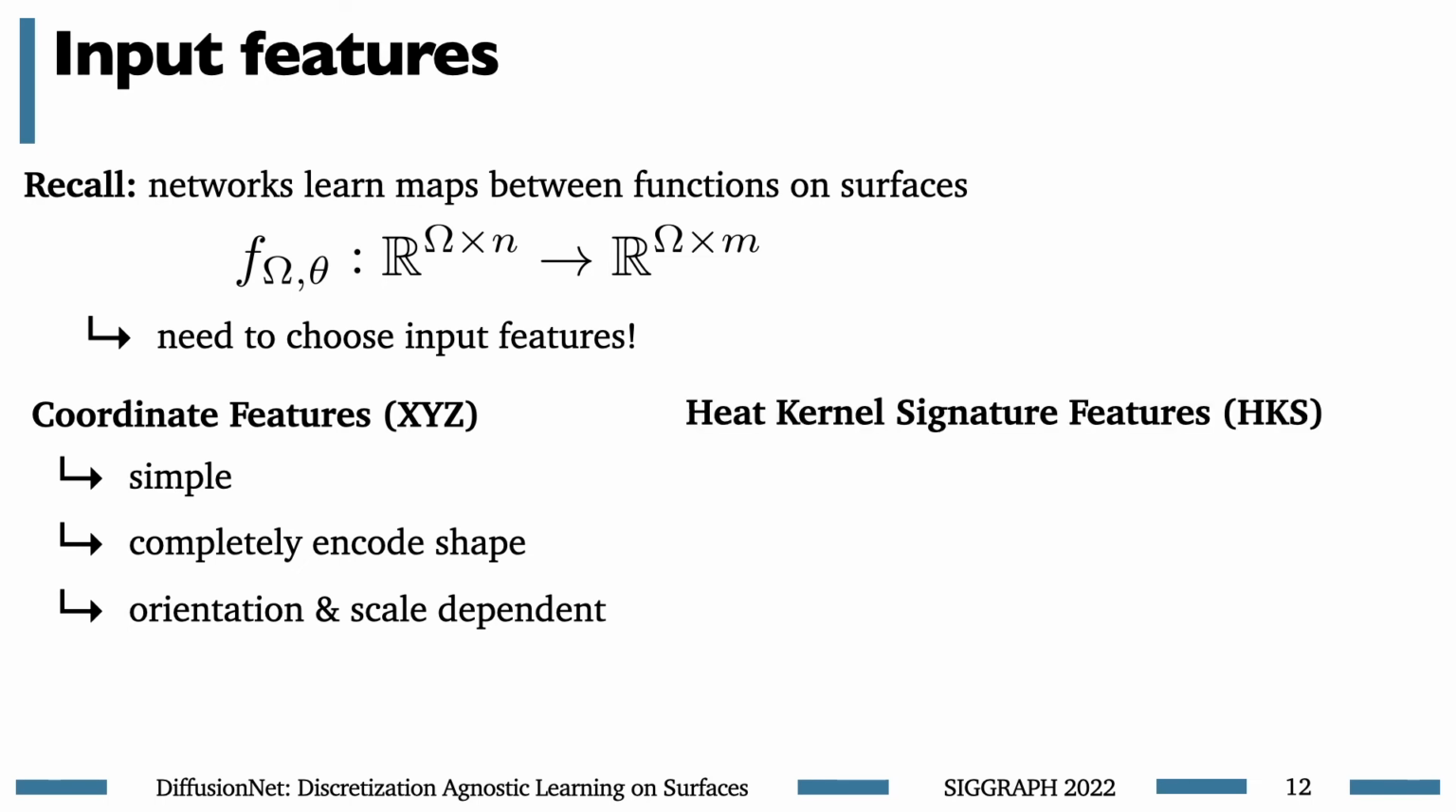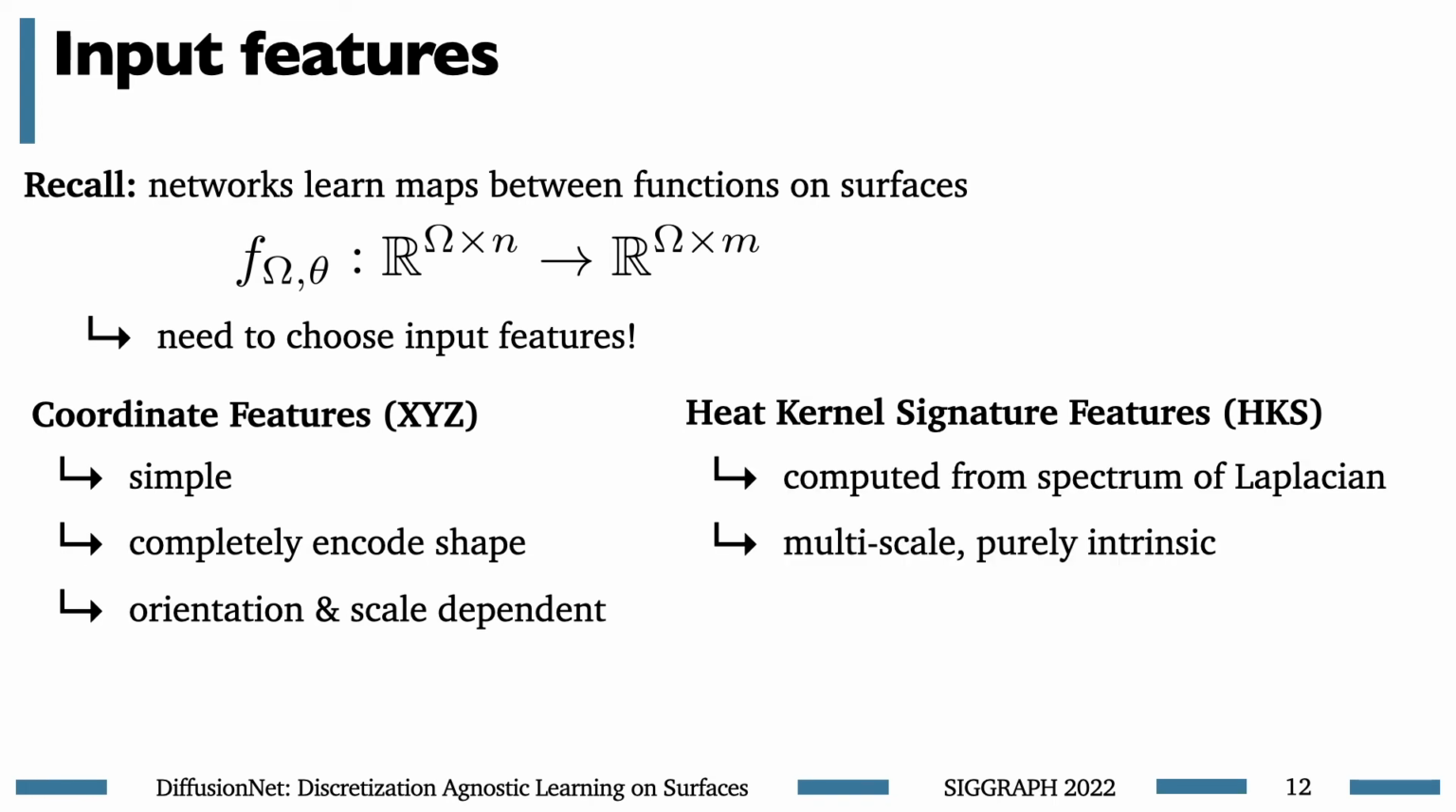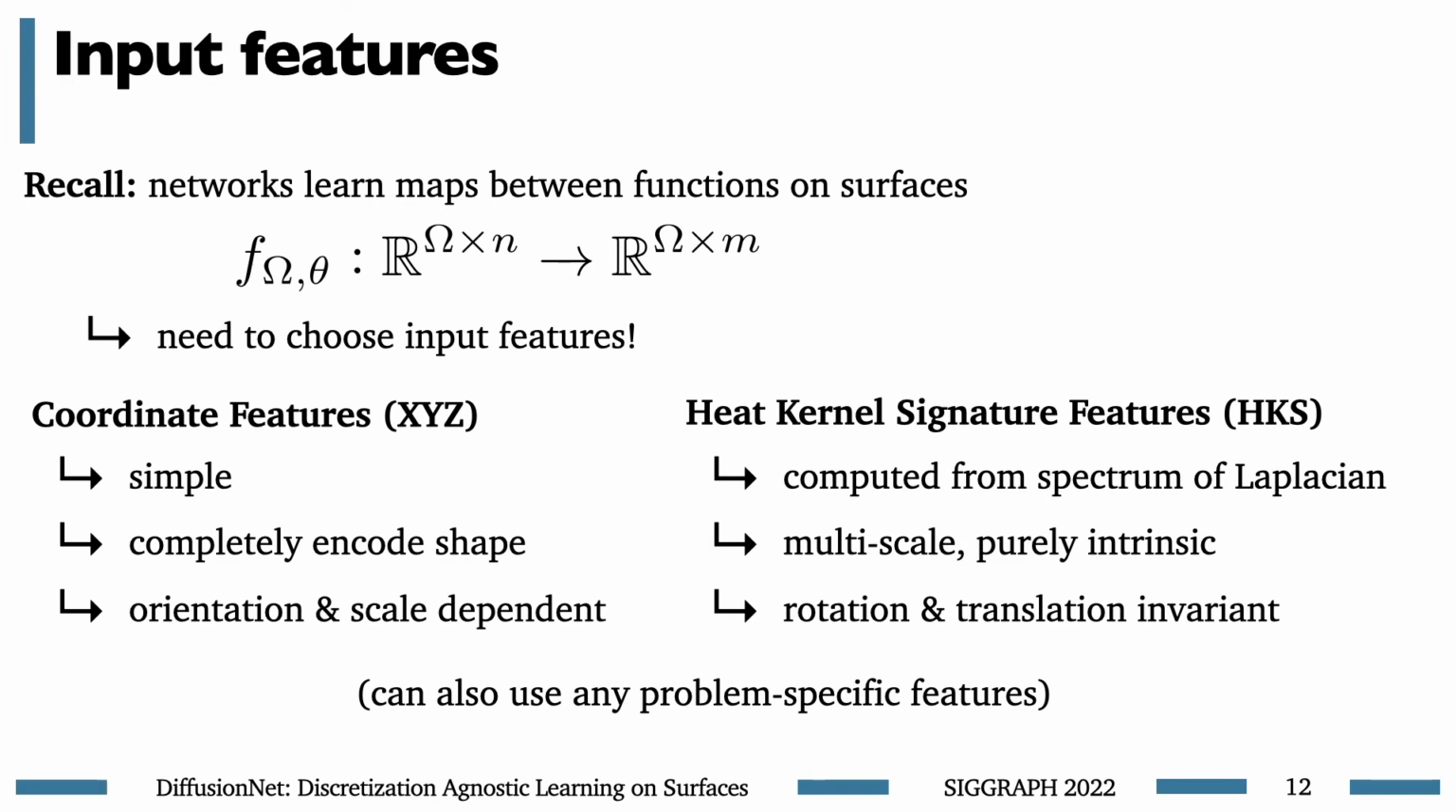Another option is to use heat kernel signatures as features, which are computed from the spectrum of the Laplace operator. These are multi-scale and purely intrinsic, both of which are valuable properties in practice. Of course, you can also use any problem-specific features you might have, such as color data defined along your surface.